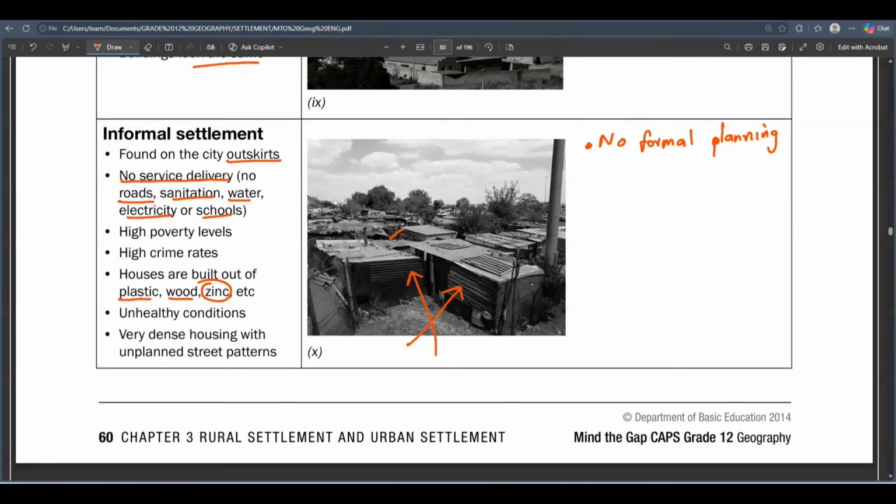So some people grow up with these conditions. Although they are unhealthy, there are no roads, no sanitation, and no flushable toilets. There's no service delivery. There's no water there, so people need to get water somewhere else. Other informal settlements do have water, but usually they don't. They don't have electricity as well, but other people start making illegal connections, because we are humans trying to survive. But it's illegal, by the way. And there are no schools, because no government came and built a school in an informal settlement.